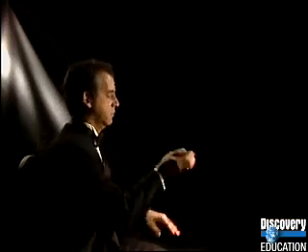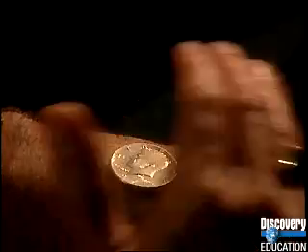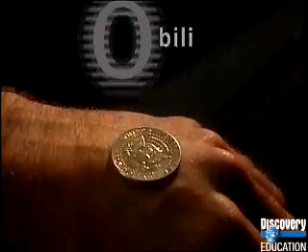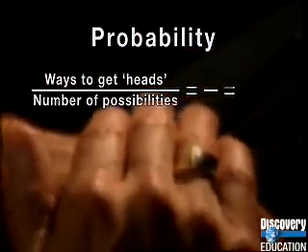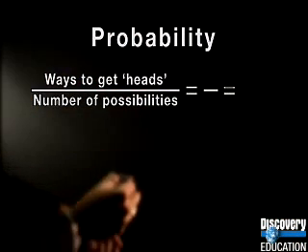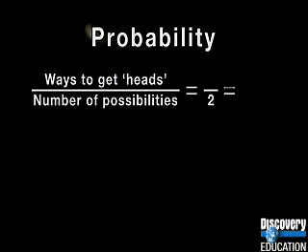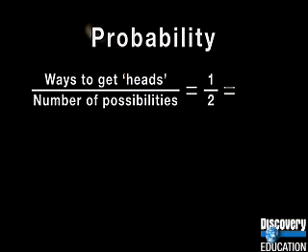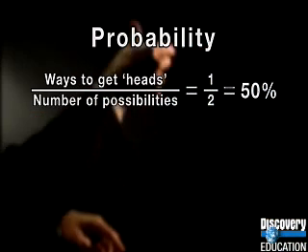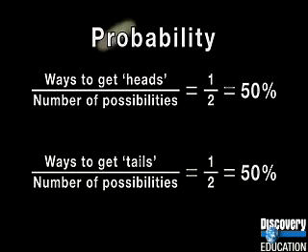It's the equivalent of a coin toss. There are 2 possible outcomes. The coin will land heads up or tails up. The probability you'll get heads can be expressed as a fraction. The denominator is the total number of possibilities, 2. The numerator is the number of those possibilities that are heads, 1. So the probability of heads is 1 out of 2, or 50%. The probability of getting tails is also 50%.